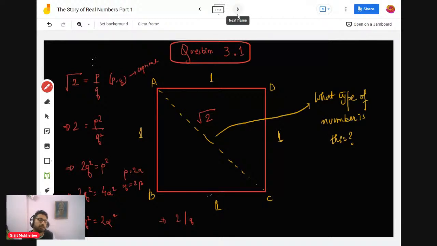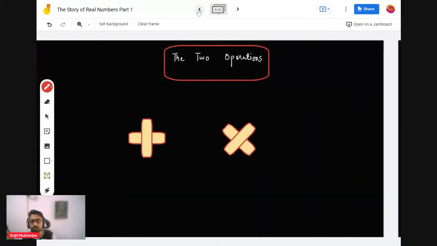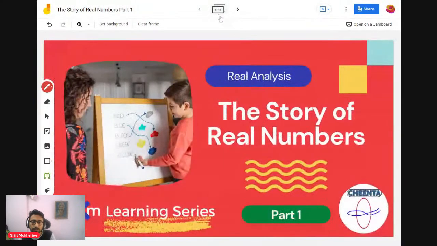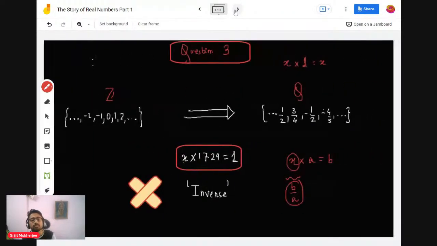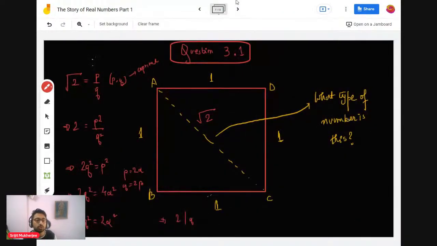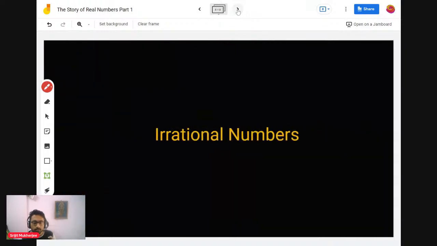So this is question 3.1, because we have not got to question 4, which was the development of rational numbers to real numbers. They discovered this question 3.1: what is root 2? They found that it's not a rational number, then what type of number is it, this length of the square? That is when they defined irrational numbers. The irrational numbers were defined in this way.